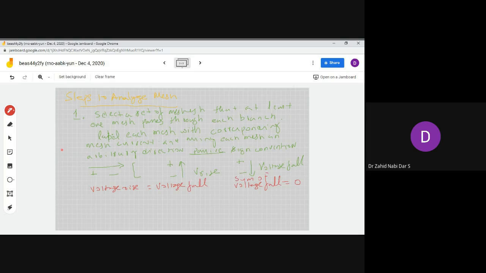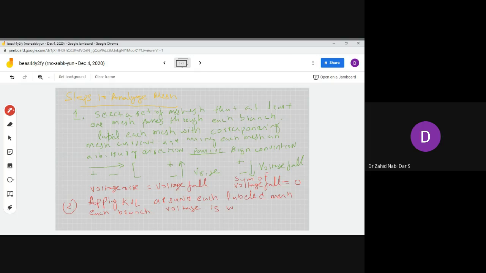Then in the mesh analysis, unlike the nodal analysis where you initially apply KCL and then write the current equation in terms of voltage and resistance by applying Ohm's law, here instead of applying KCL first, you have to apply KVL around each labeled mesh. And each branch voltage